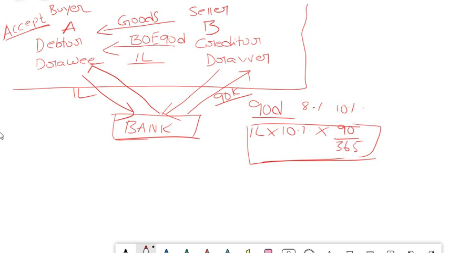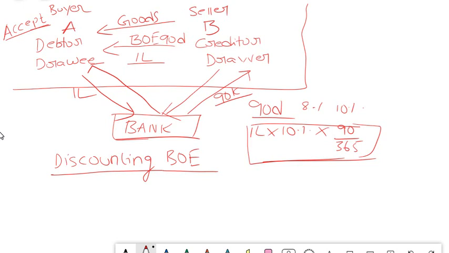So this is called discounting the bills of exchange. That means when a person is in need of money immediately, he can submit that bill of exchange to the bank and get the money immediately by paying some interest charges. So this is called discounting a bill of exchange.